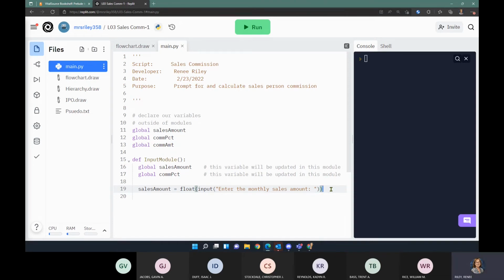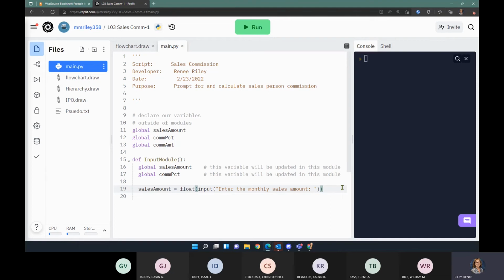So perfect question. Because we want this to be a number, we have to tell Python, input this value, which it's going to read in as a string, like a raw, and then we want to convert that, or cast it, as a float. So we're going to wrap that input statement in this float command.